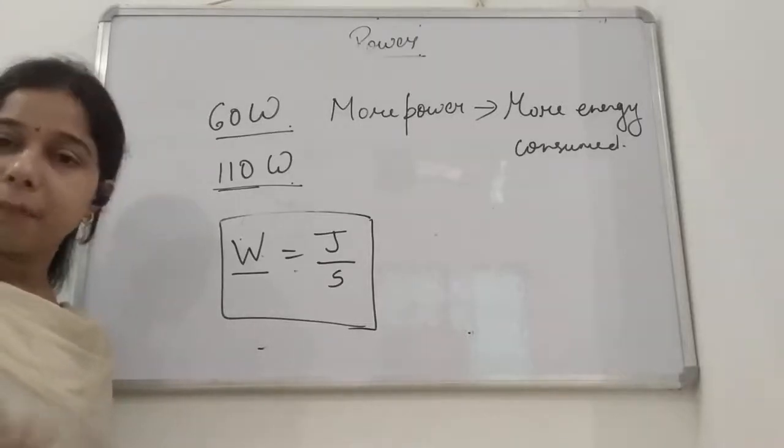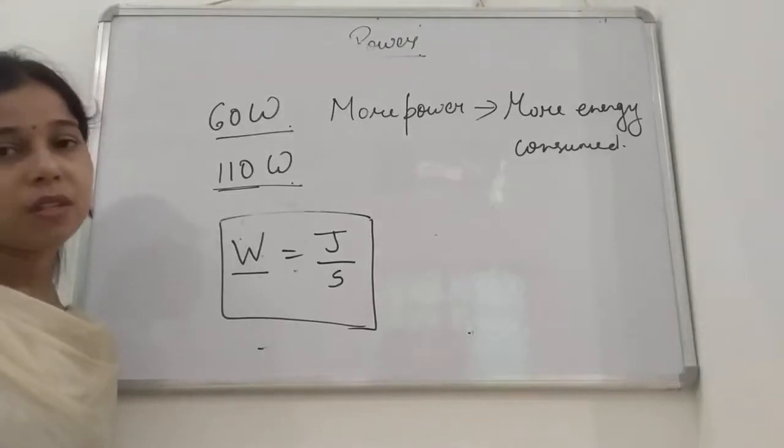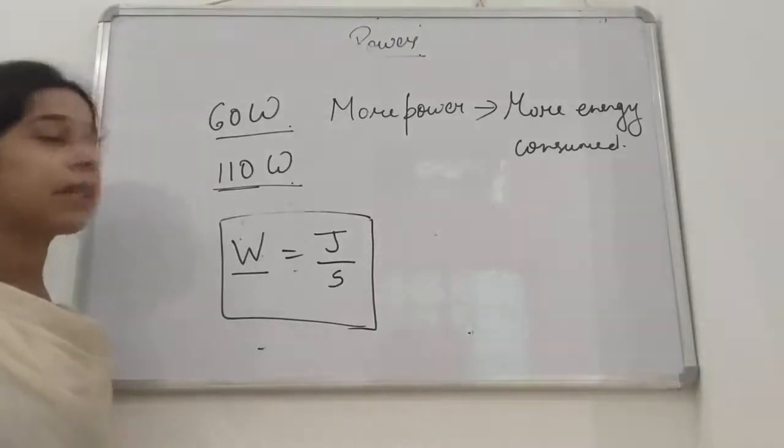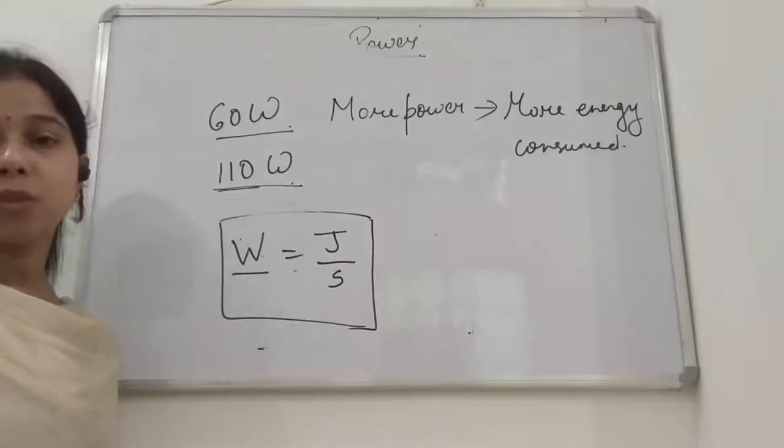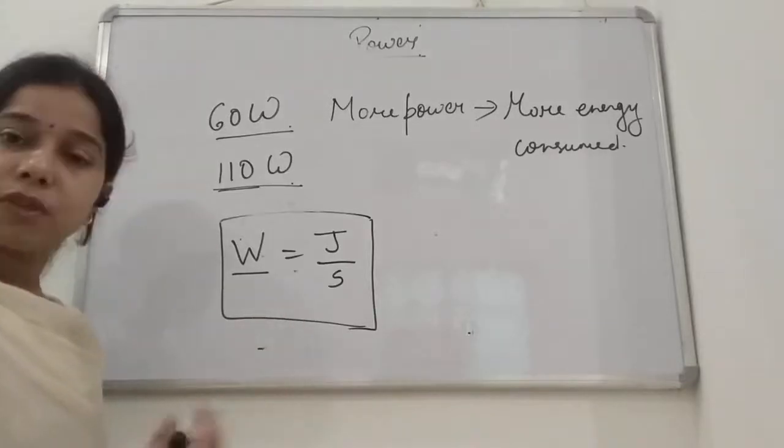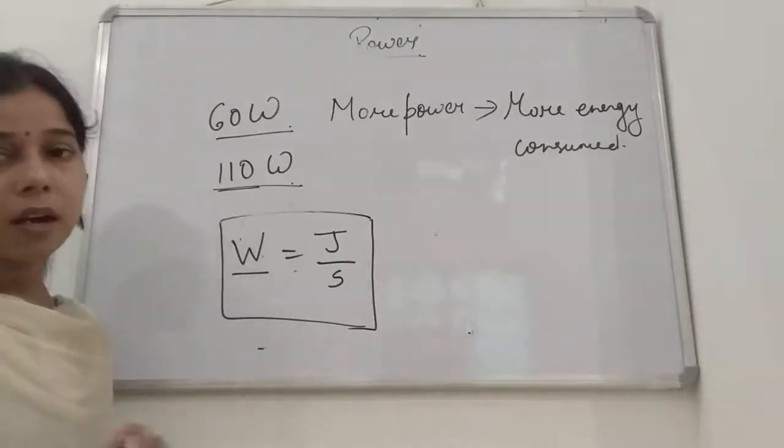Different power of appliances consume different electrical energy. If it has less power, less energy will be consumed by that particular appliance.